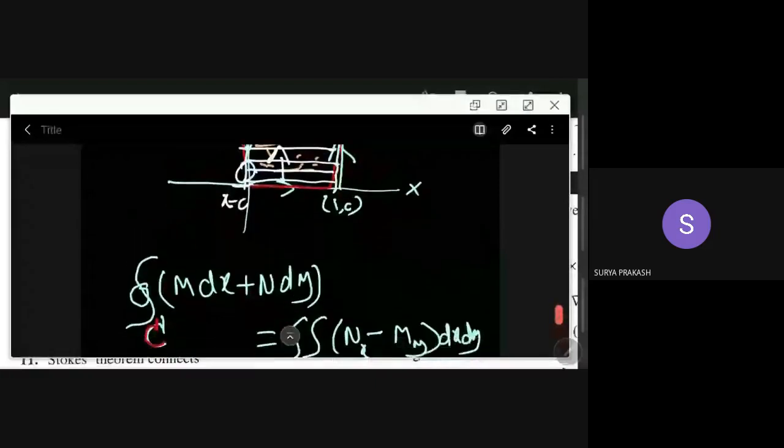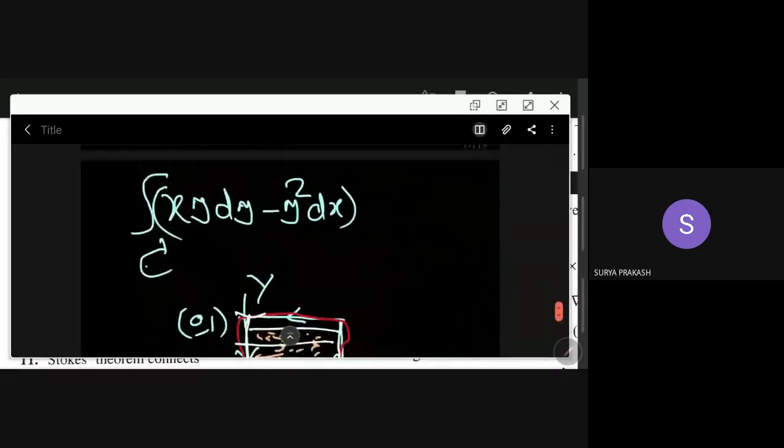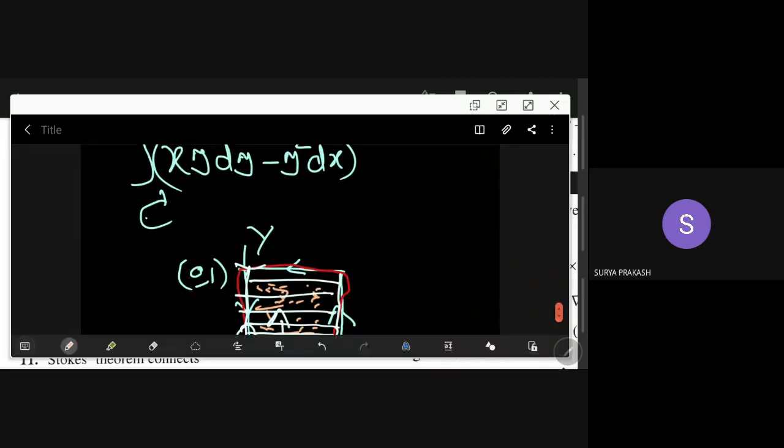Now you can ask me how you can do this problem by using the LHS. So if you want to use LHS, here there are four parts. I will just give an outline here. This is along this side. What is happening is that x value is always 1 and y is varying from 0 to 1.